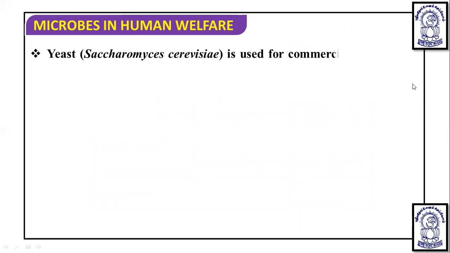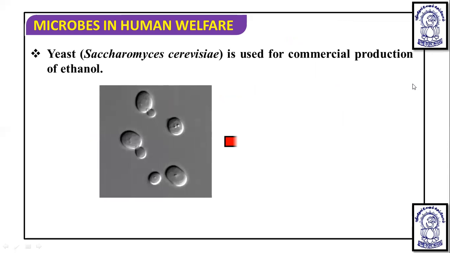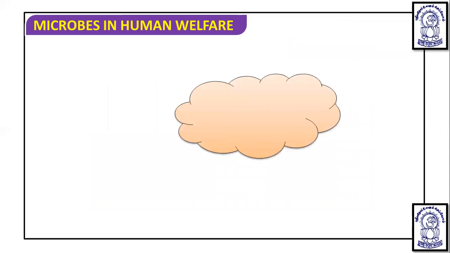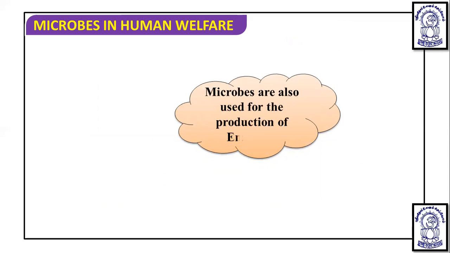Now, apart from this, next we are going to talk about yeast. The yeast used is Saccharomyces cerevisiae, and it is used in the commercial production of ethanol. We call it brewer's or baker's yeast. Now, microbes are also used for the production of enzymes.